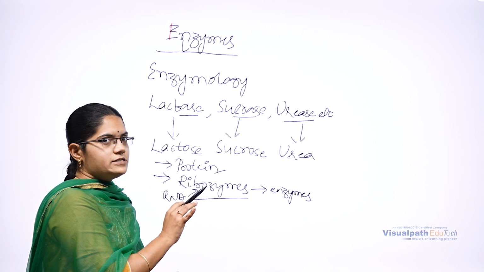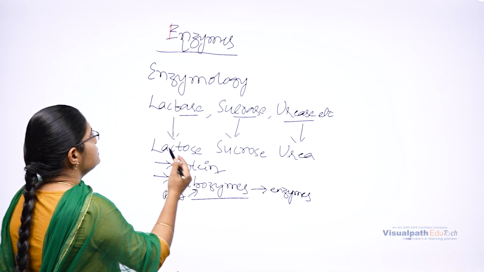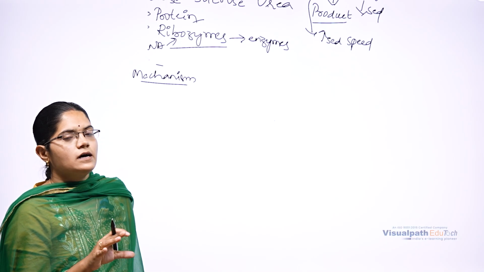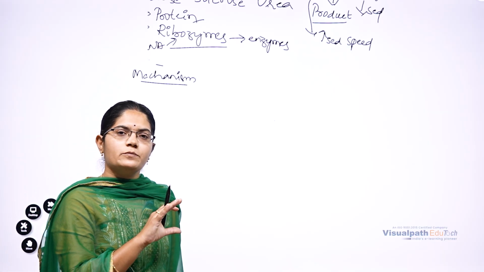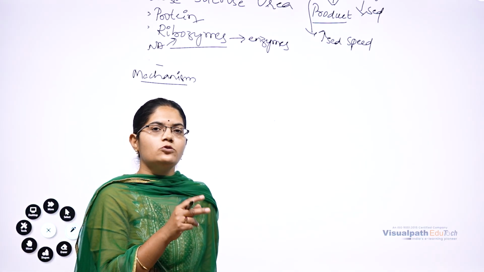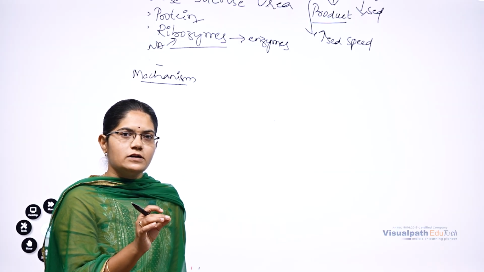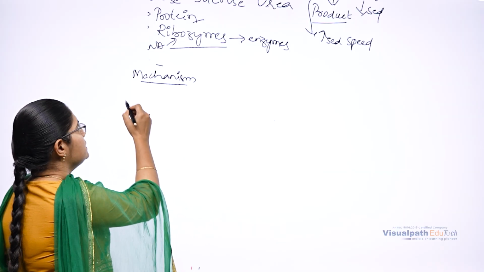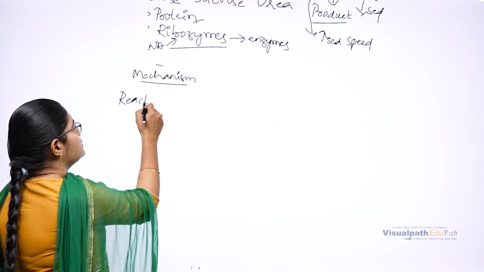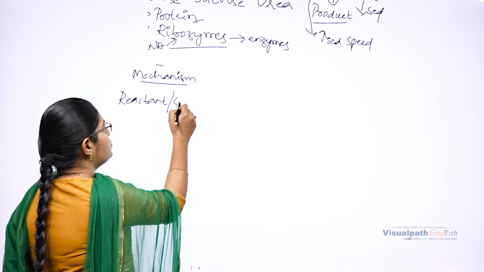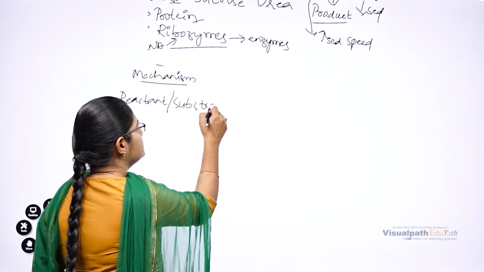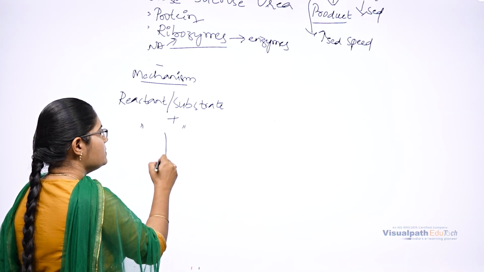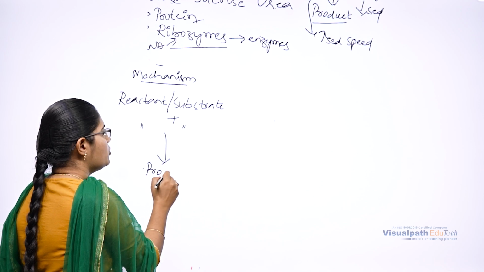So this is the general introduction about enzymes. Next is the mechanism of enzymes. All biological processes are chemical reactions. In a chemical reaction, two molecules should collide to form the product. Those two molecules involved in the reaction, we call reactants or substrates. These two reactants are going to combine to form the product.